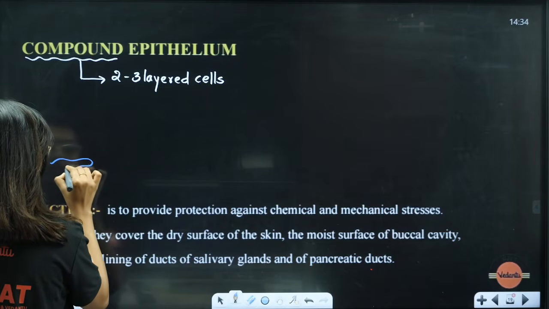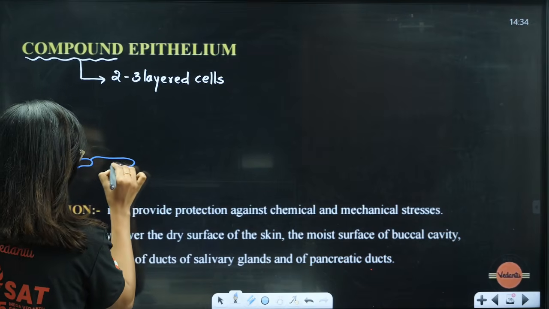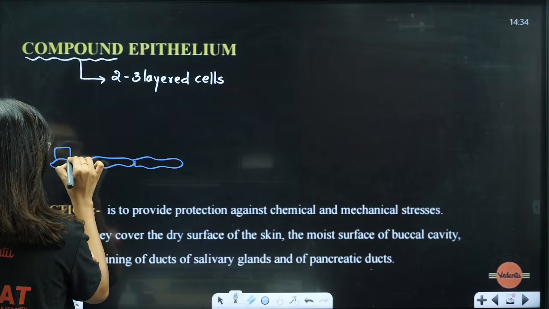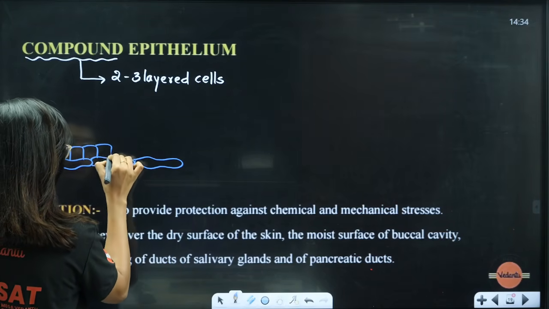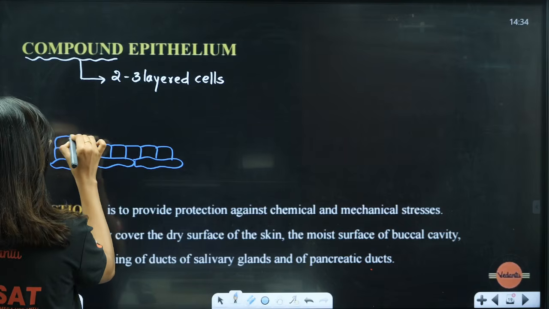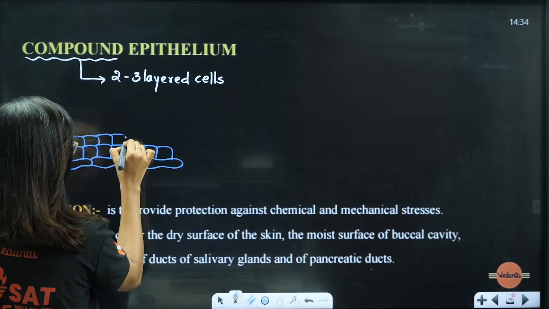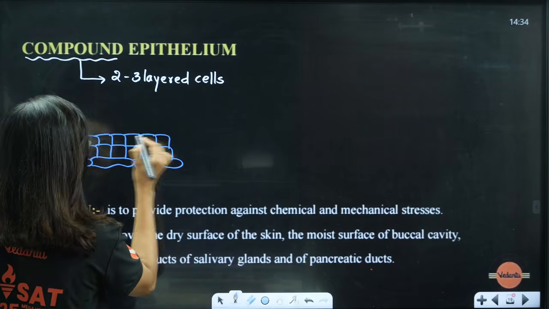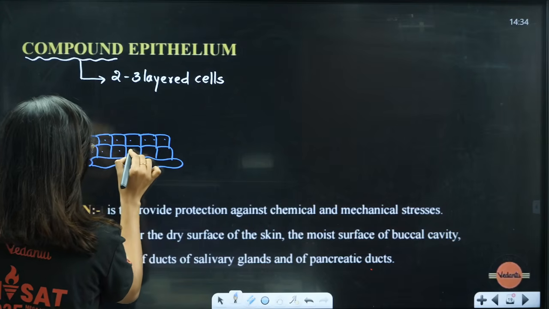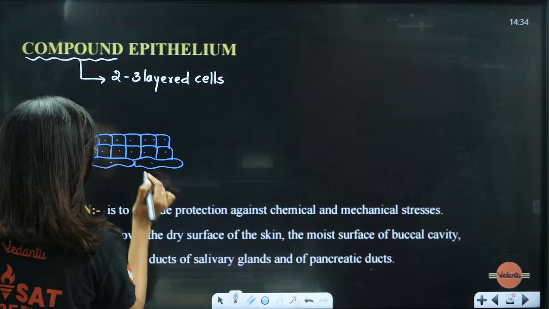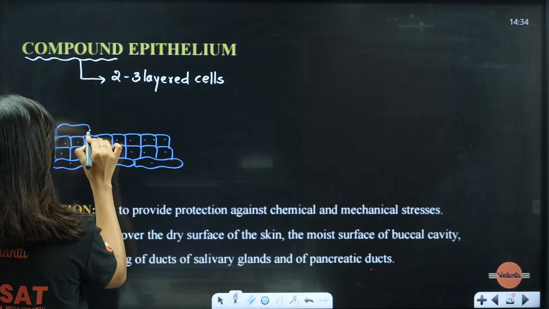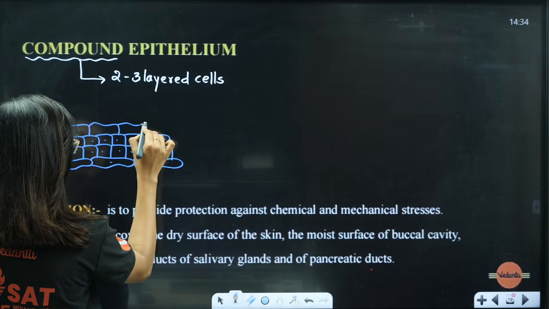So let's say this is the lower cell like this, and on top of that we will have some other cells like this. Multiple layers will be there.